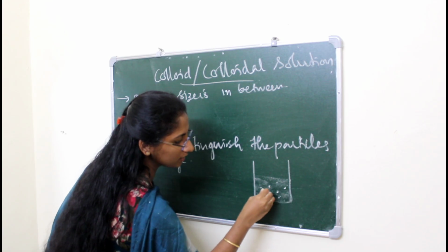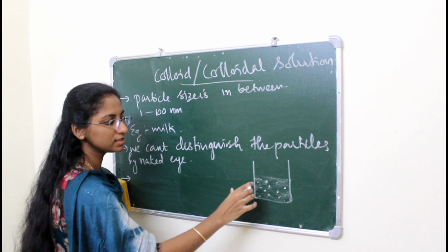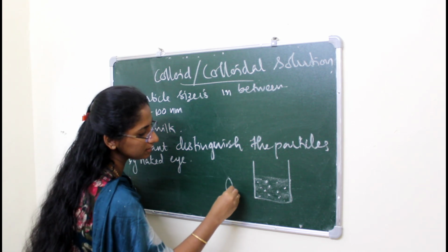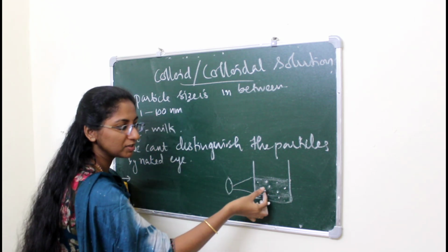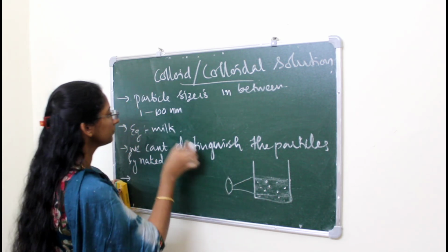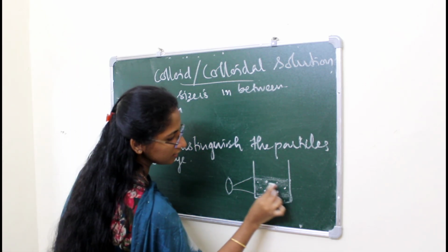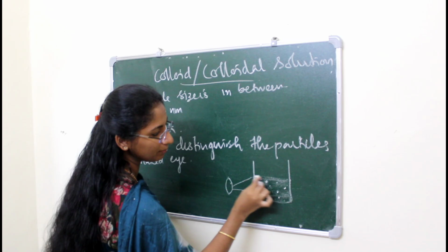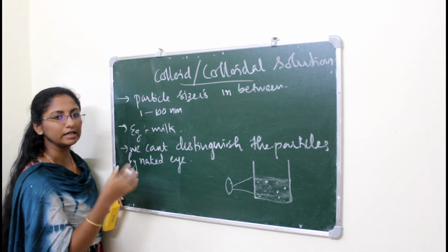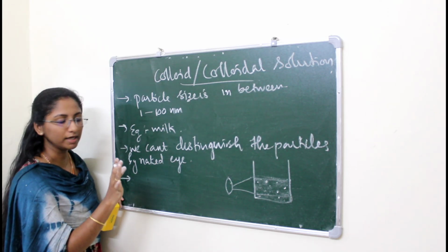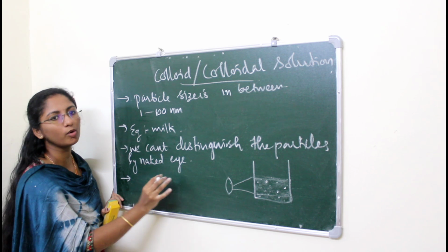Okay, so let's take the particle size like this. We can't separate these particles by using naked eye. But when we are passing a beam of light, this beam of light can be scattered by the presence of the solute particles, which are actually the size of 1 and 100 nanometer. So these particles can scatter a beam of light. So when we are observing it by naked eye, we can say that it is a homogeneous mixture. But what is the exact characteristic?